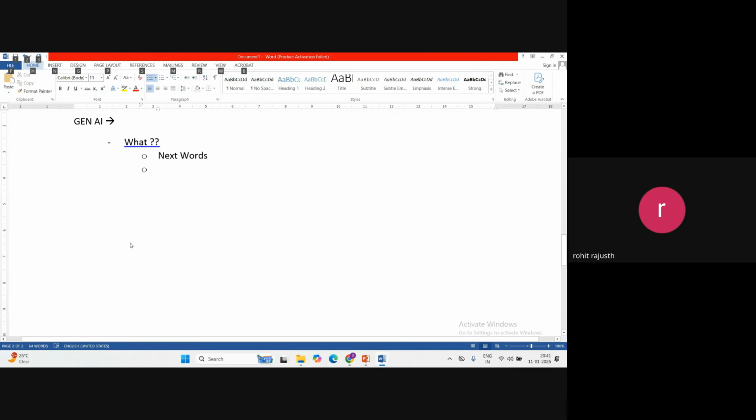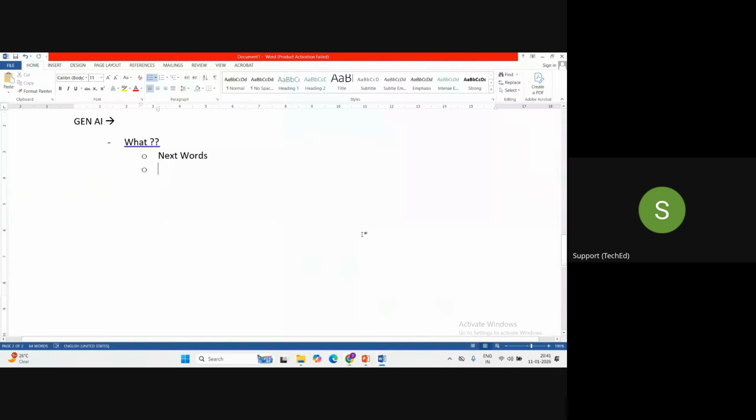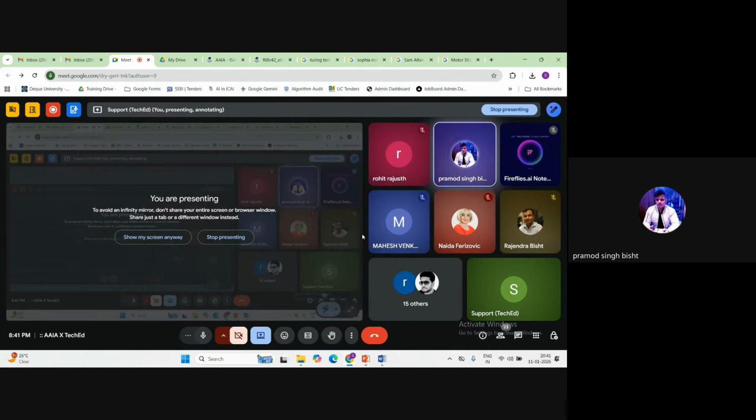Also, it can generate images and text basically. Perfect. It can generate images, it can generate text, it can generate audio, it can generate video. Correct. Basically, guys, based on whatever data it has learned from, it can generate things accordingly.